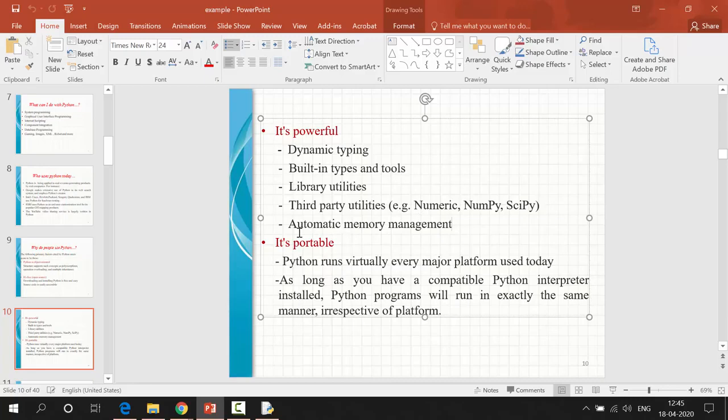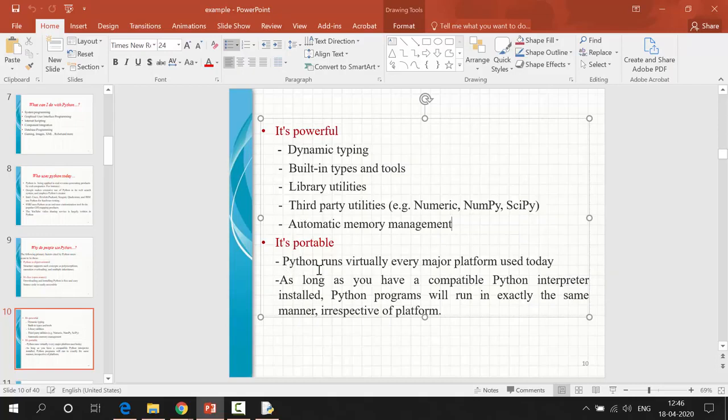This is automatic memory management. We don't need to bother about memory management systems. The Python interpreter takes care of memory management. As a user, we don't have any responsibility to take care of it. We have a private heap space in Python that takes care of memory management, so we don't need to bother about it.